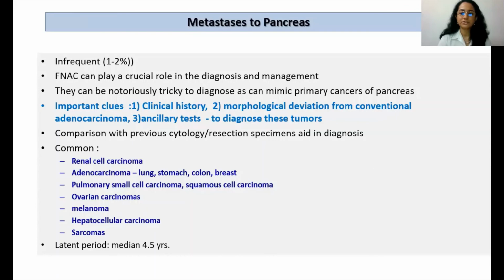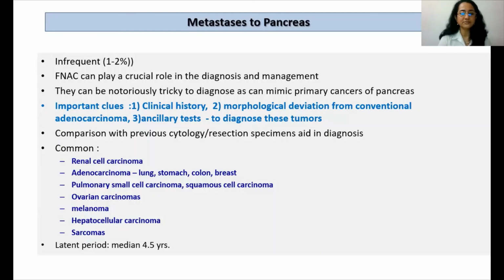So what are the important clues towards its diagnosis? One is a detailed clinical history. It's very important to have relevant clinical information. Any morphological deviation from the conventional adenocarcinoma should alert you to the diagnosis of this group of tumors. And of course, ancillary tests are very helpful in diagnosing these lesions. Comparison with the previous cytology or resection specimen can be helpful towards diagnosis.